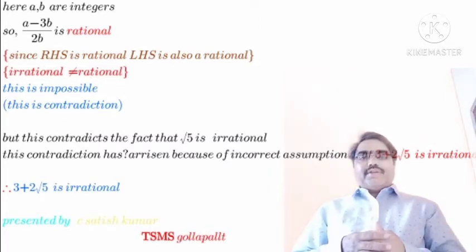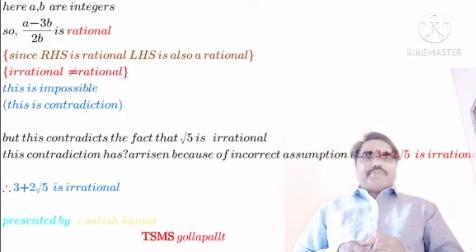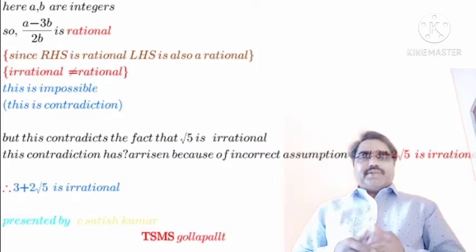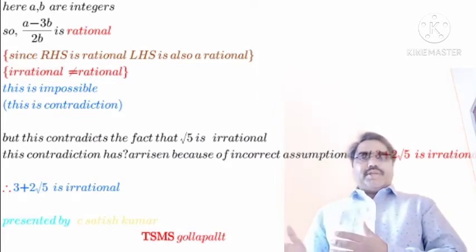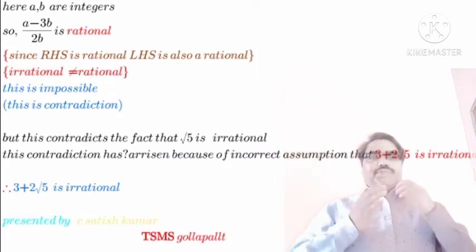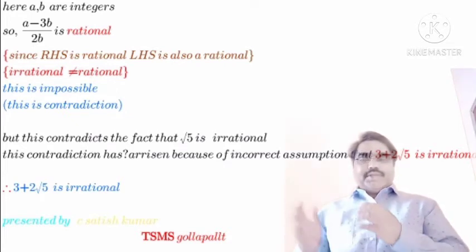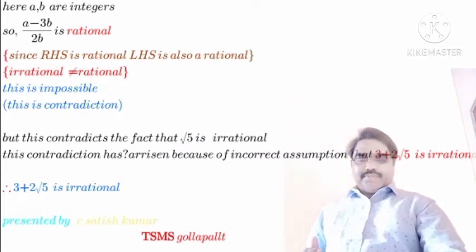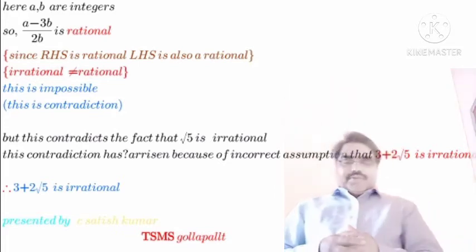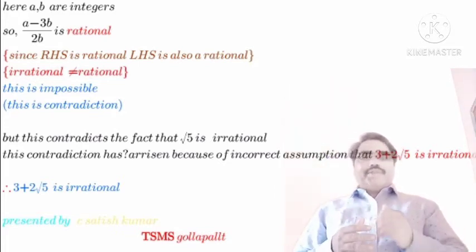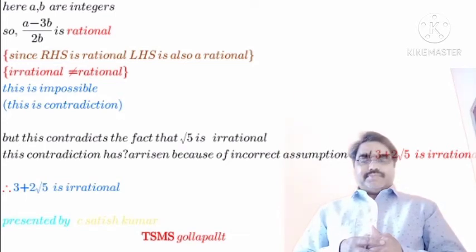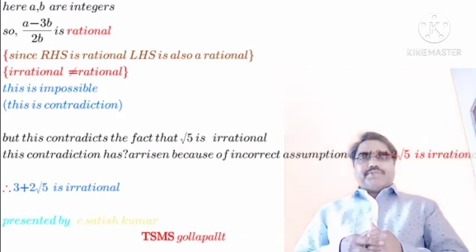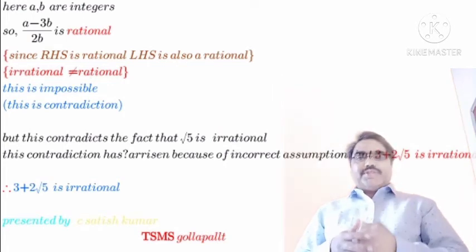We conclude that this is an impossible statement. An irrational number cannot be equal to a rational number. So this is called a contradiction. Why do we get this contradiction in this step? Why do we arrive at this contradiction?